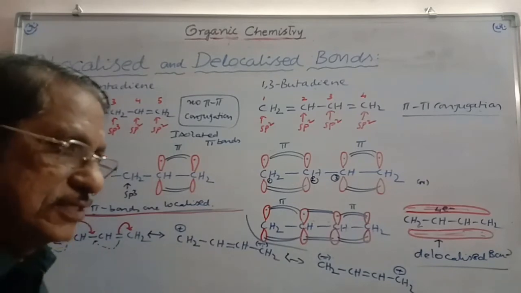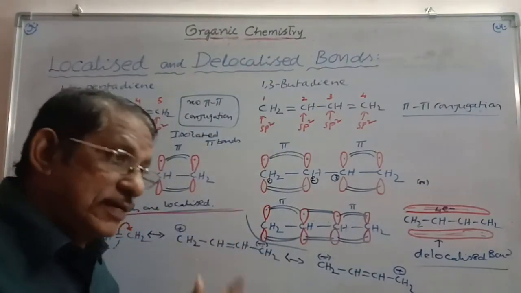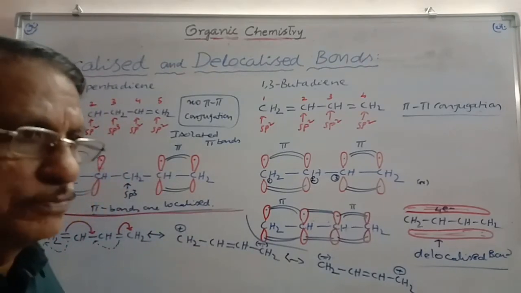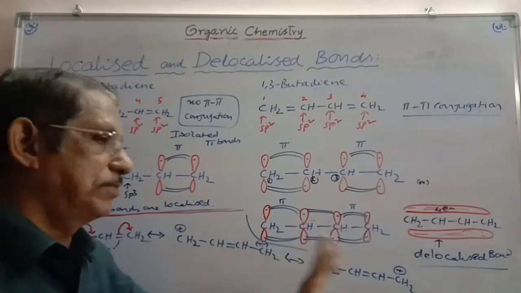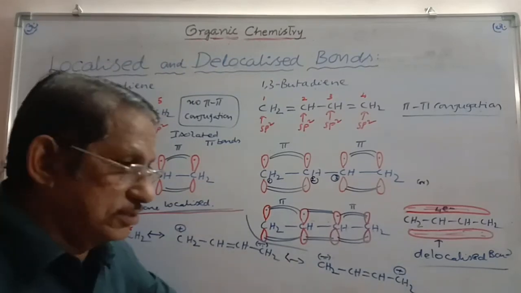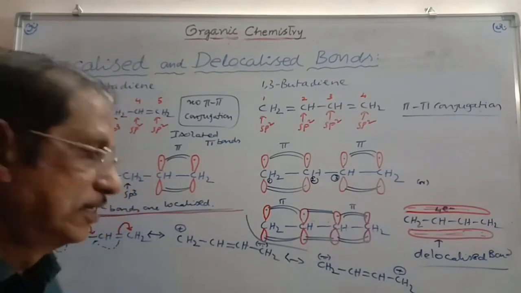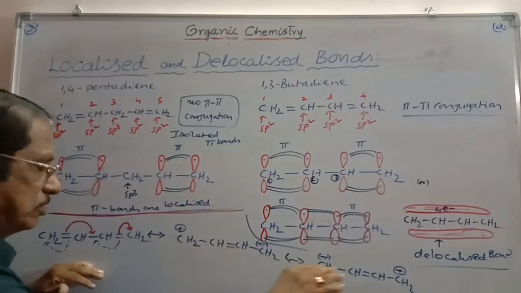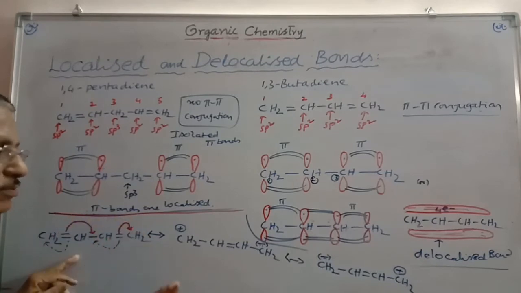And of course, in resonance structures, we are going to study that the resonance form in which charges are not separated is more stable than that in which charges are separated. So out of the three resonance structures, which is more stable? This is the structure which has no charge separation. So out of these three, this is said to be the more stable one.